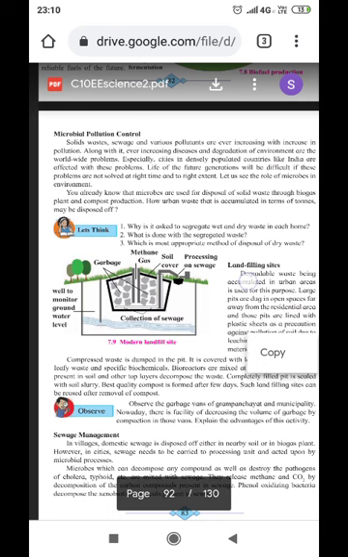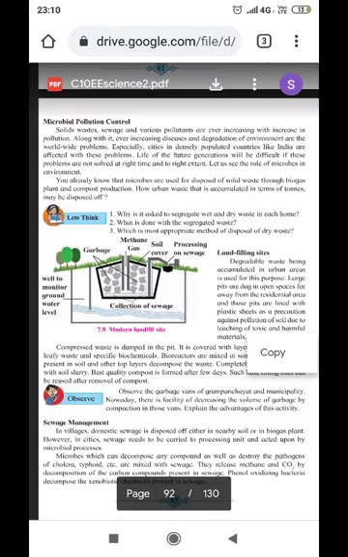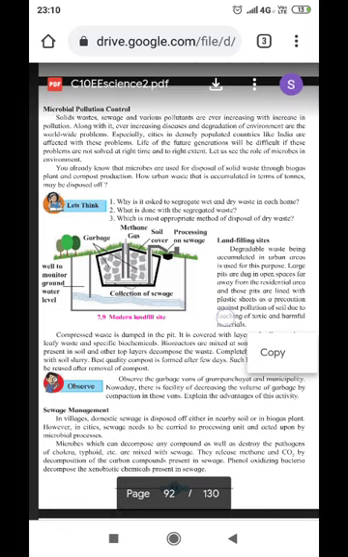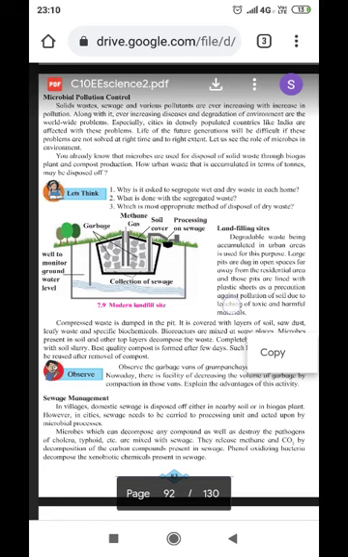Now, microbial pollution control. How are microbes responsible for pollution control, and for the protection of water, soil, and air from pollution? That we are going to discuss from this paragraph. Solid wastes, sewage, and waste pollutants are ever increasing with the increase in pollution. Along with it, ever increasing diseases and degradation of the environment are worldwide problems.